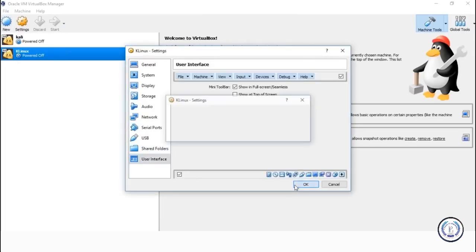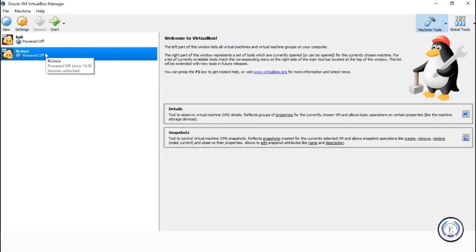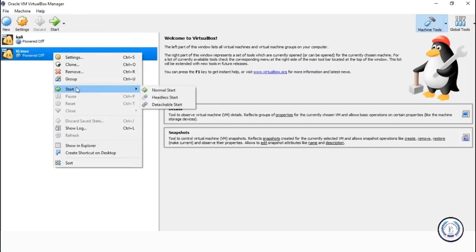And click on OK. Once you've made all the settings, click on this, or you can go ahead and click on the Start option here. You can also right-click on it and start.